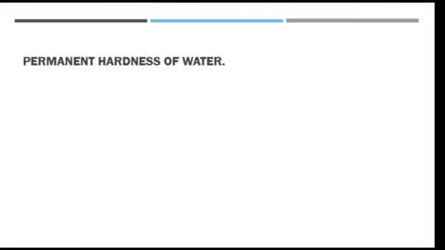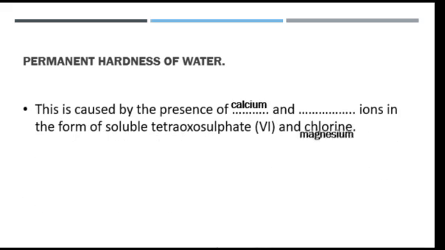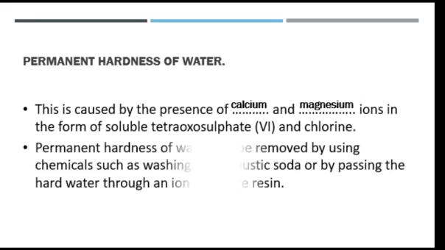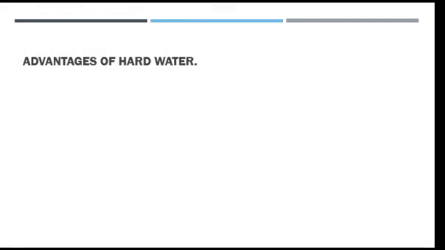Going to look at permanent hardness of water. This is caused as a result of calcium and magnesium ions in the form of soluble salts like the trioxosulphate(VI) and chloride. Then we have ways of removing permanent hardness. This cannot be removed by boiling or by using slaked lime. We can remove it by using washing soda, caustic soda, or using a device known as ion exchange resin. Right.